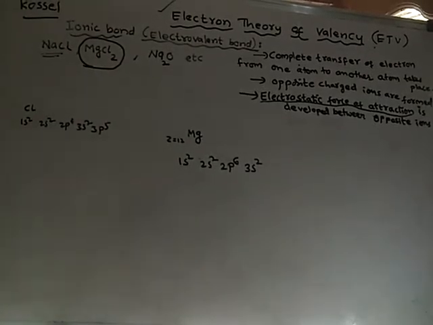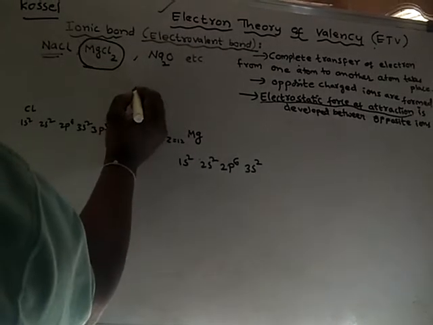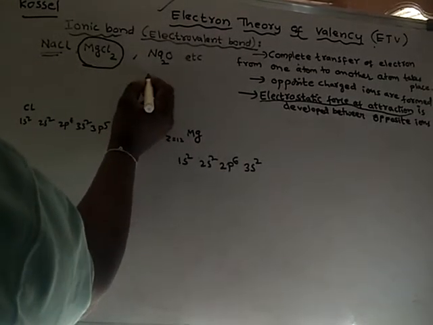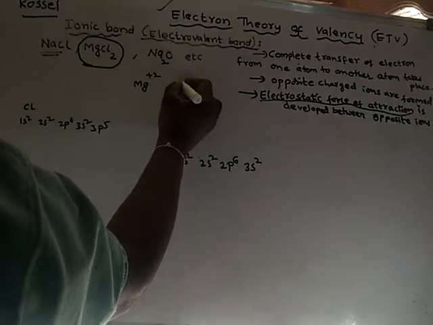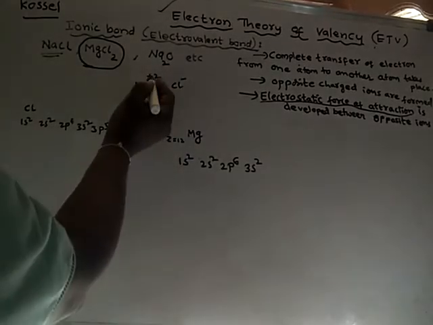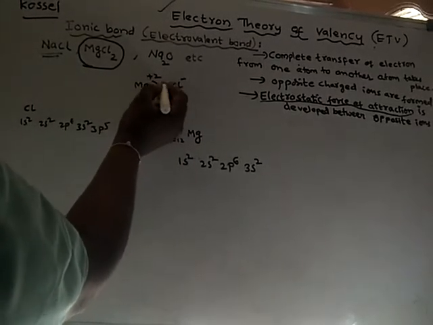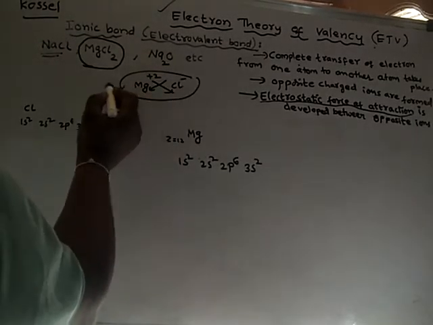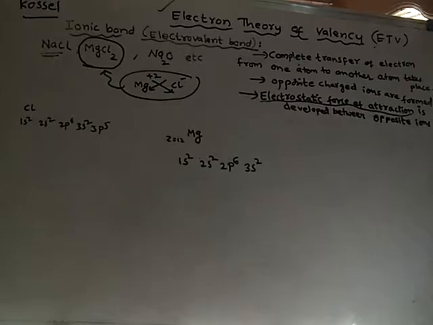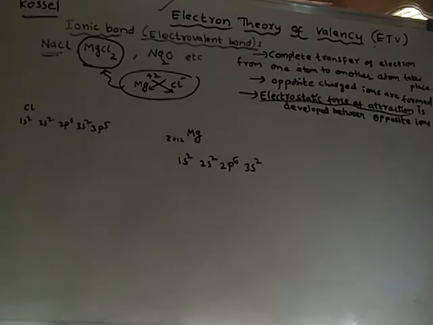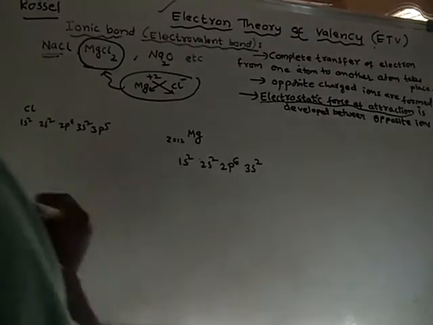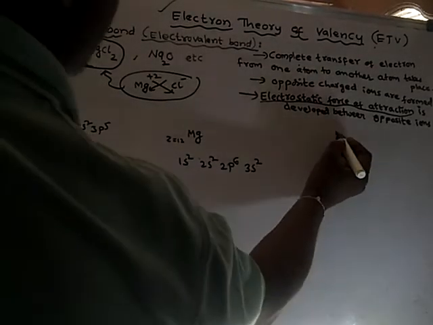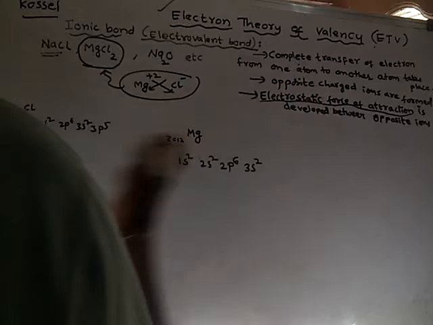For the formation of this molecule MgCl2, it requires two chlorine ions. Why? Already we know that Mg will be in the form of +2 and chlorine will be in the form of minus one. So upon crisscrossing, we get this formula. That means each magnesium atom requires two chloride ions.